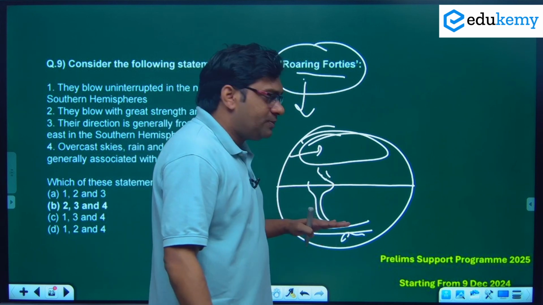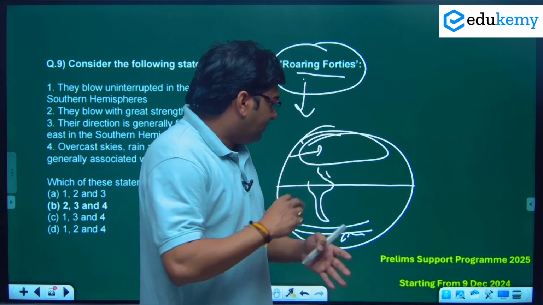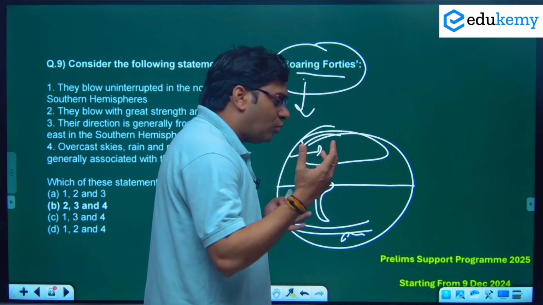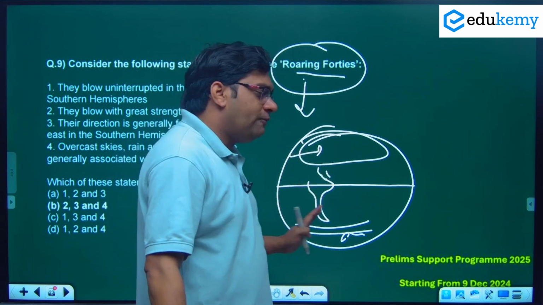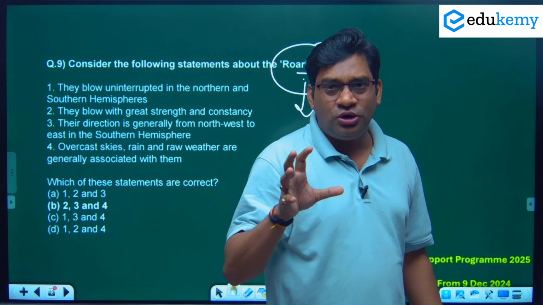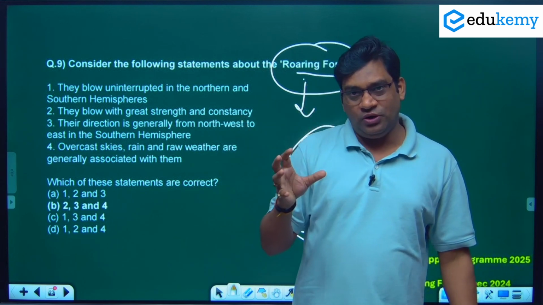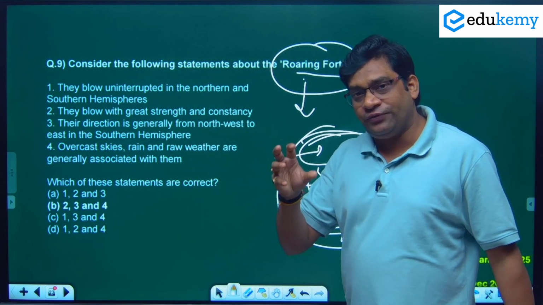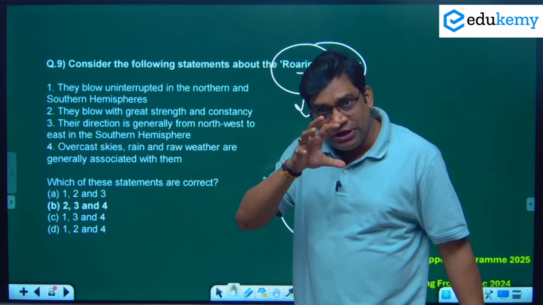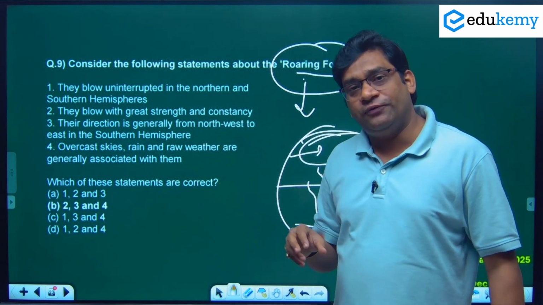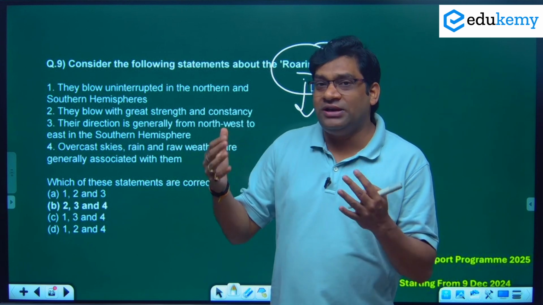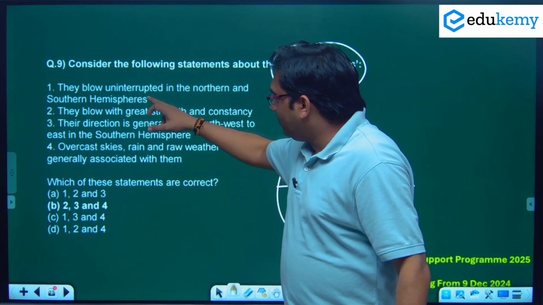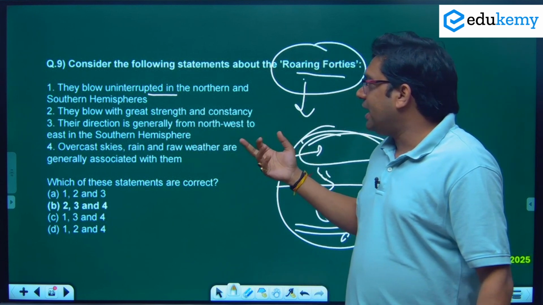But in the southern hemisphere, because of the dominance of water, there is no land surface, the rotation of the earth, and the presence of cold currents, all of this makes the westerlies blow faster. At 40 to 50 degrees south latitude, we call the westerlies the roaring forties, because they produce a sound like a lion's roar. So they blow uninterrupted in the northern and southern hemisphere.